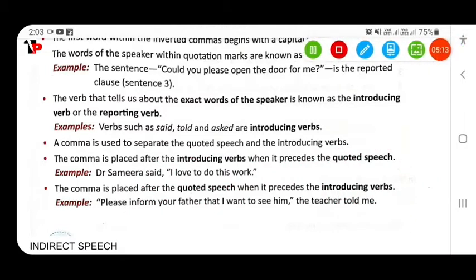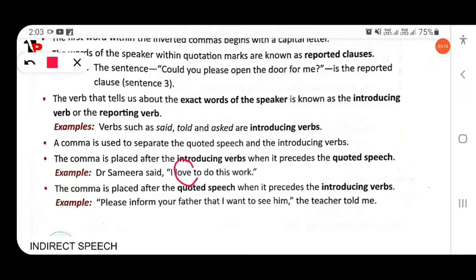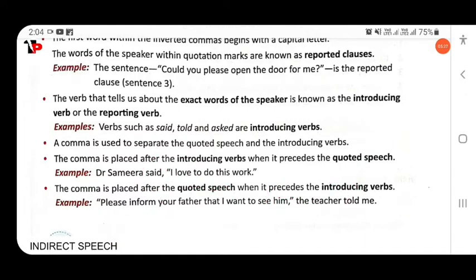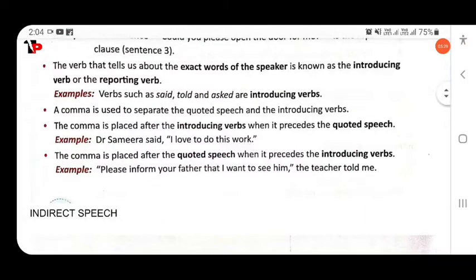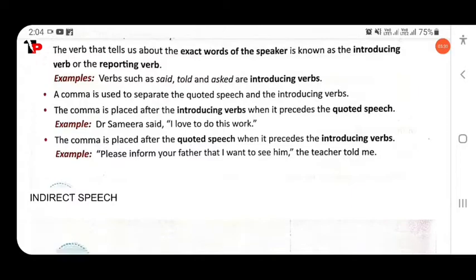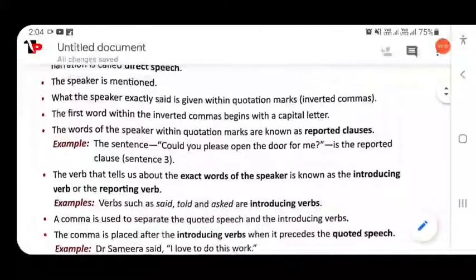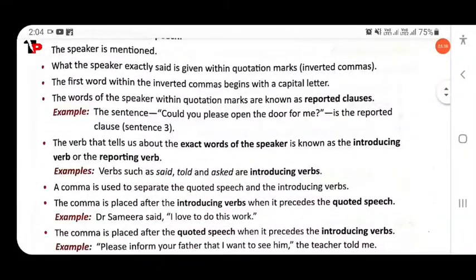And here "love" is the reported verb, and "said" is the reporting verb, or introducing verb. Then the comma is placed after the quoted speech when it is already completed. So these are the rules for direct speech.